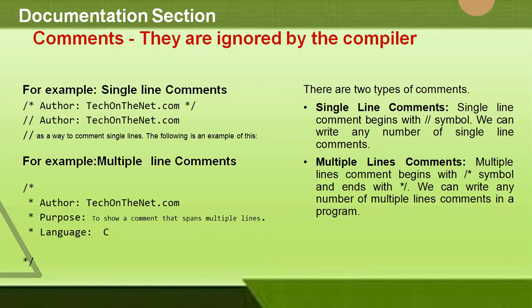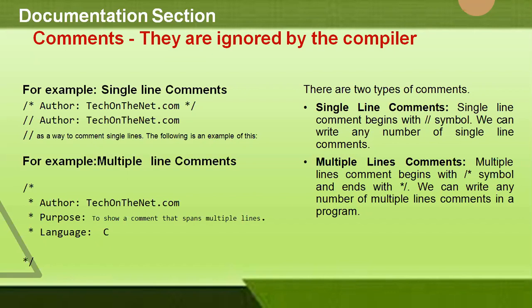Single line comments begin with double forward slash symbols and we can write any number of single line comments. Whereas coming to multiple line comments, these begin with forward slash followed by asterisk symbol and end with asterisk symbol followed by forward slash. And we can write any number of multiple line comments in a program.